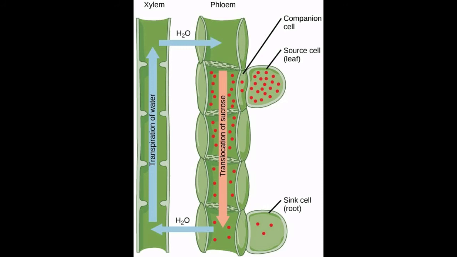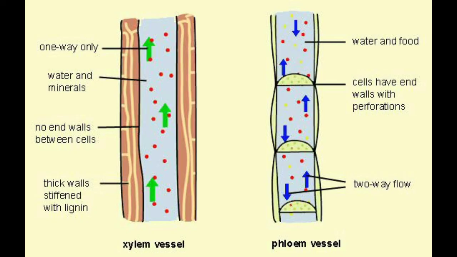But the source and sink may be reversed depending on the season or the plant's need. Since the source-sink relationship is variable, the direction of movement in the phloem can be upwards or downwards, that is bidirectional. In contrast, the movement is always unidirectional in xylem, that is upwards.